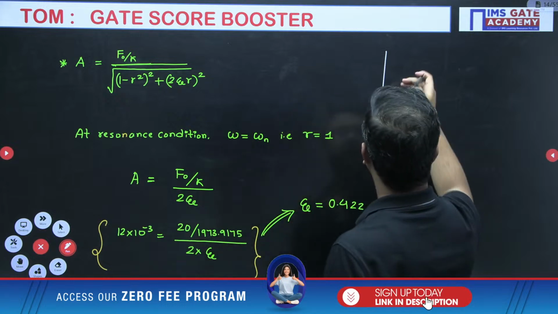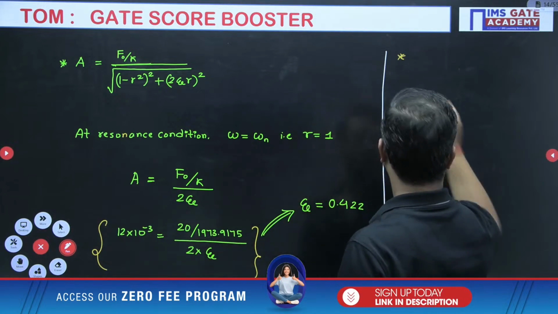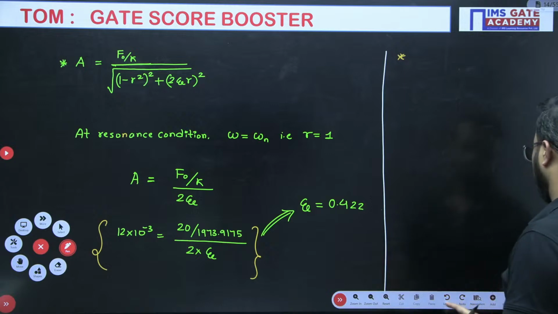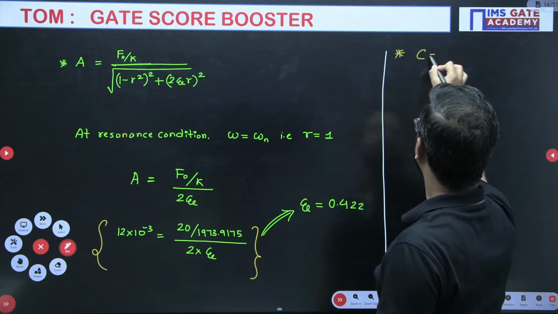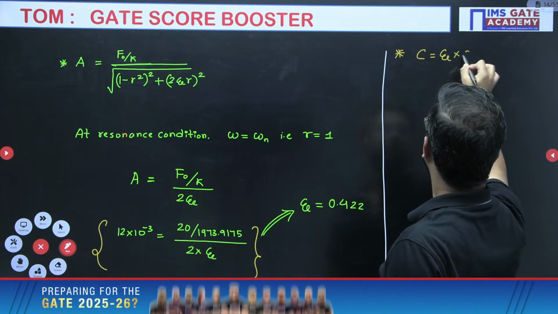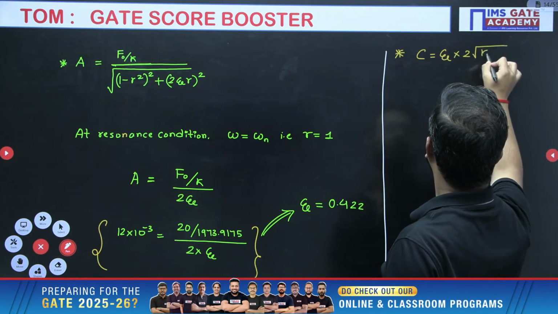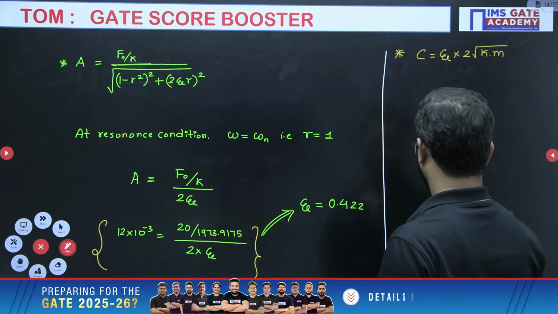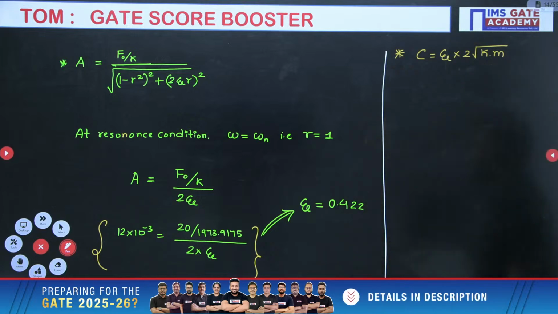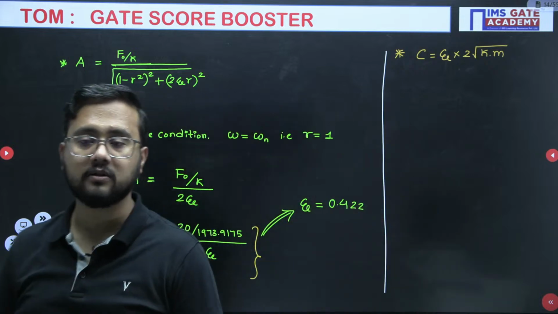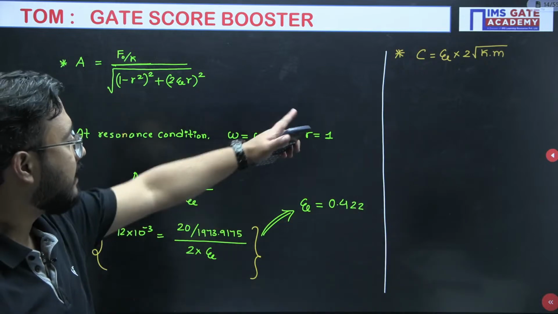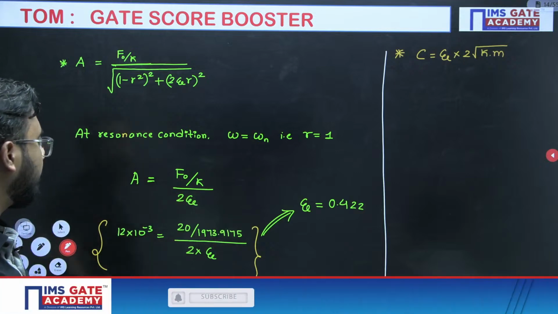Directly we will write like this. Yes, correct, Aditya, 0.422 is absolutely correct. Now please calculate the damping coefficient value next.